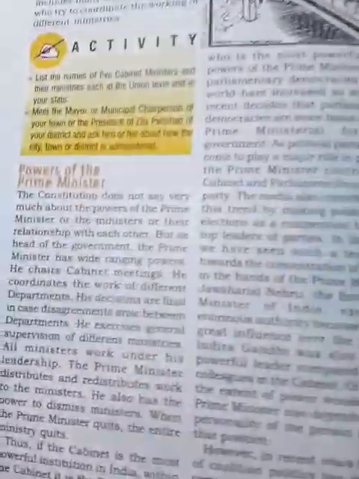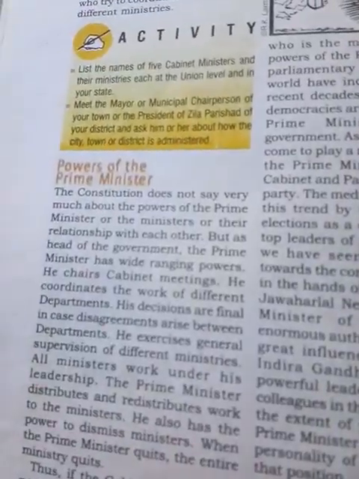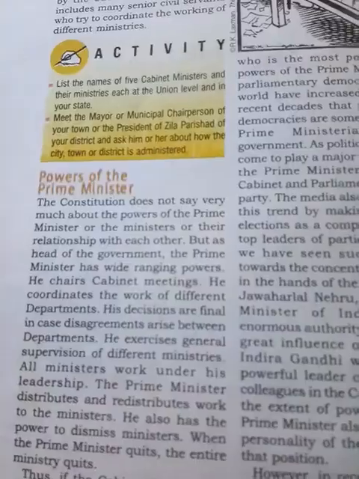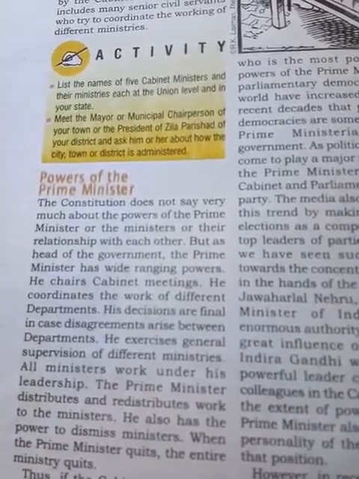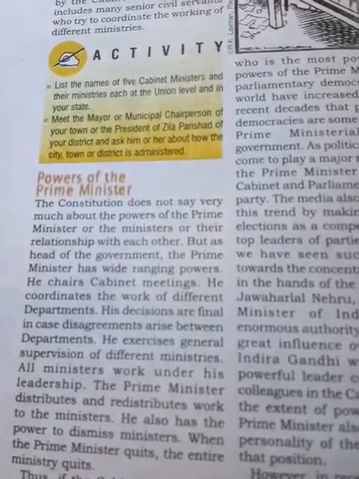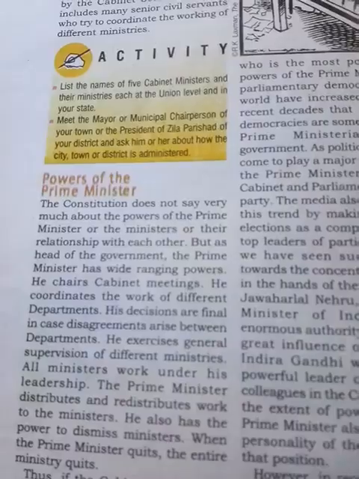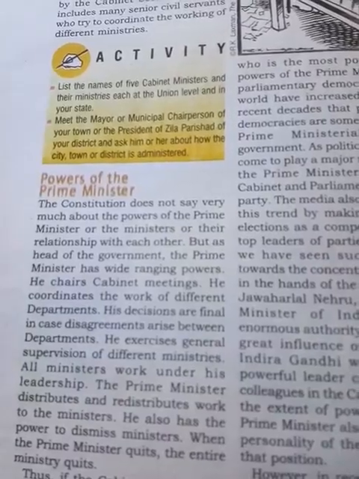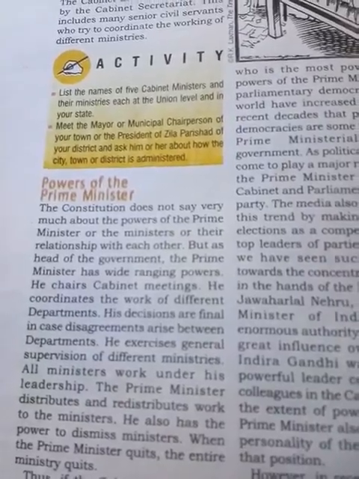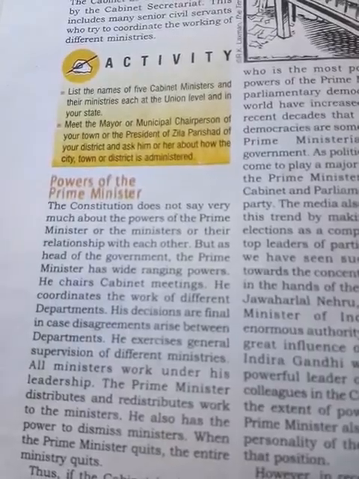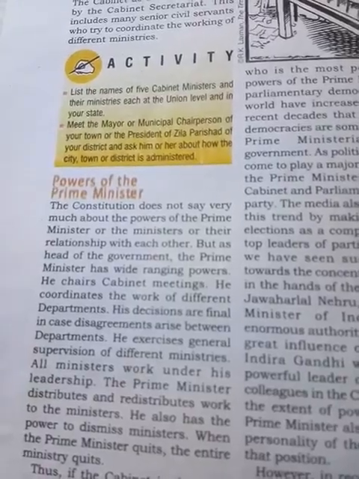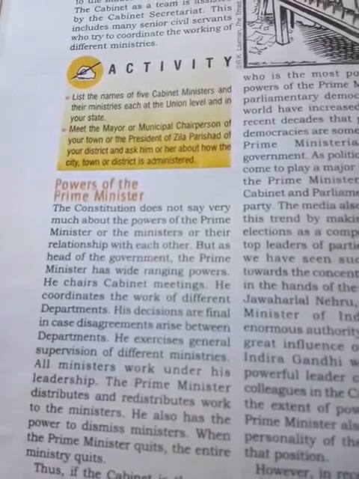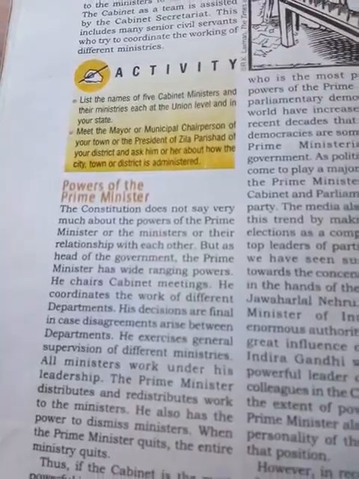Okay, powers of the Prime Minister. The Constitution does not say very much about the powers of the Prime Minister or the ministers and their relationship with each other, but he is the head of the government. The Prime Minister has wide-ranging powers. He chairs cabinet meetings and coordinates the work of the different departments. His decisions are final in case a disagreement arises between departments. He exercises general supervision over the different ministers.